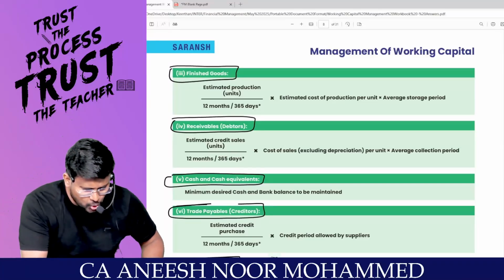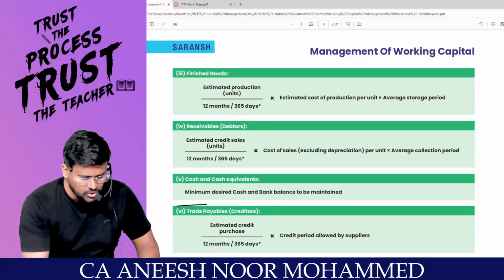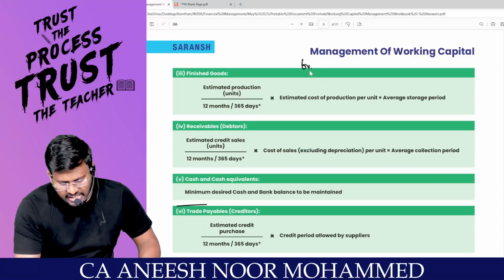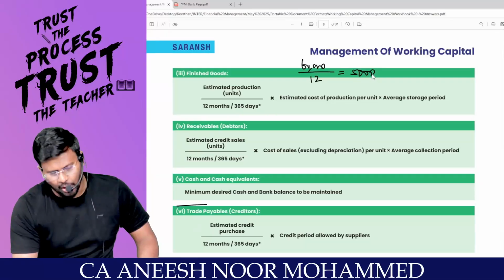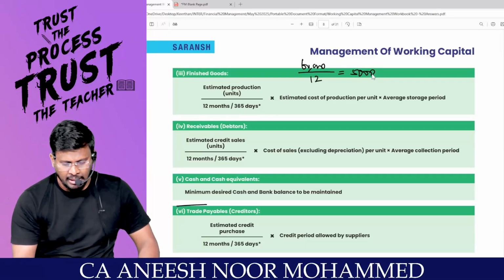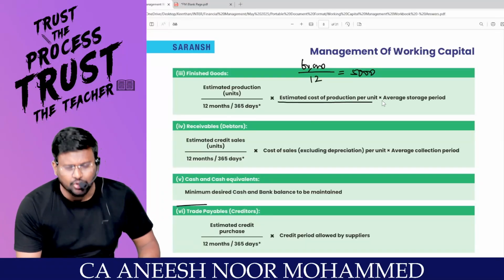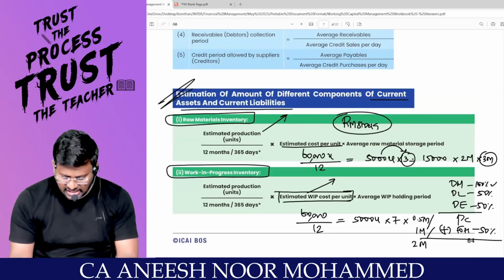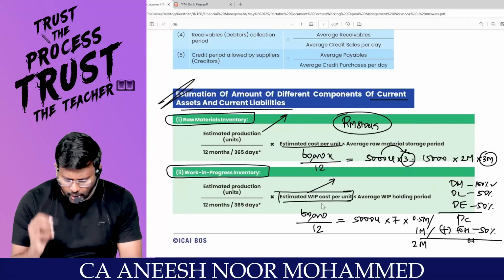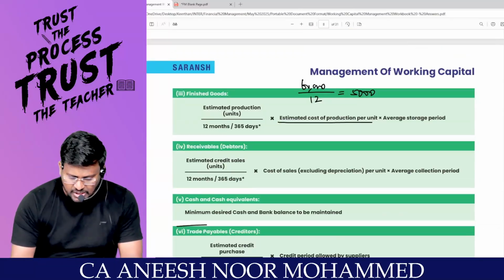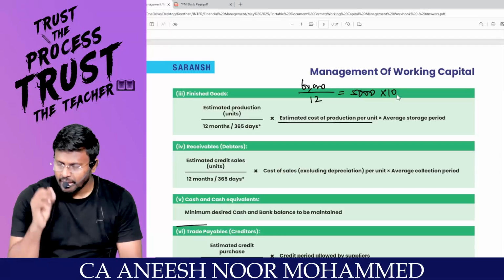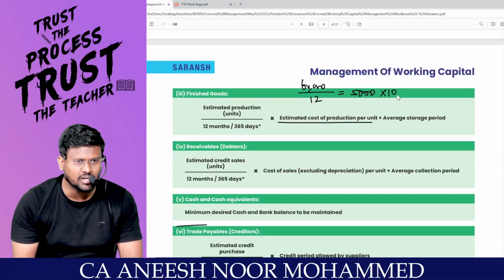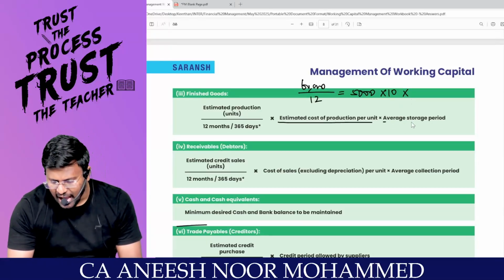Now coming to finished goods, my dear lovable students. Sir, finished goods, how many units are you going to manufacture? 60,000 units, right? Divided by 12, that means every month how many finished goods will you manufacture? Into estimated cost of production. Look, sir, this is estimated WIP cost. This is 7 per unit, but this will never be 7 per unit. This will be more than 7, because every element of cost will be 100% completed. Correct? Into average storage period.